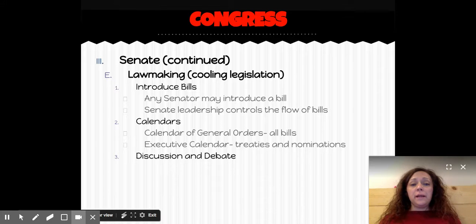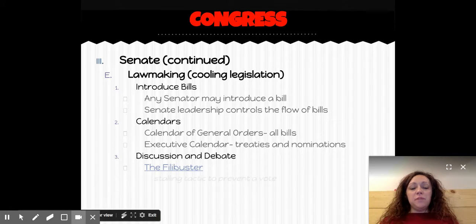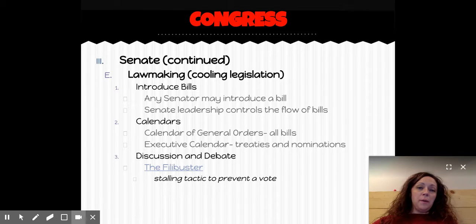And then step 3 is discussion and debate. And this is where it can get a little interesting in the Senate. The Senate has the option of a filibuster. This term filibuster is just a stalling technique or a stalling tactic to prevent a vote. So if you're in the minority party and you know that this bill is probably going to pass, but you really don't want it to pass, and you are going to do anything you can to try to prevent that vote from passing, you may filibuster.